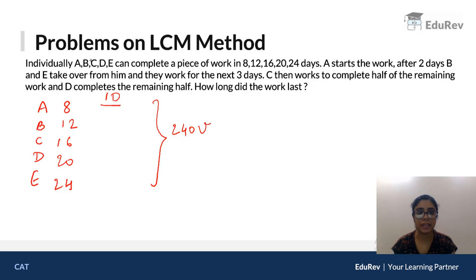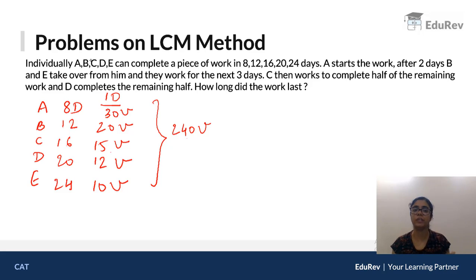In one day, A will do how many units? Because A takes 8 days. In one day A will do 240 upon 8, which is 30 units. B will do 240 upon 12, so this will be 20 units. C will be doing 15 units because 16 into 15 is 240. D will be doing 240 upon 20, so this will be 12 units, and E will be doing 10 units. Okay? These are the individual units they can do in one day. We are not going to add them because they are not working together.